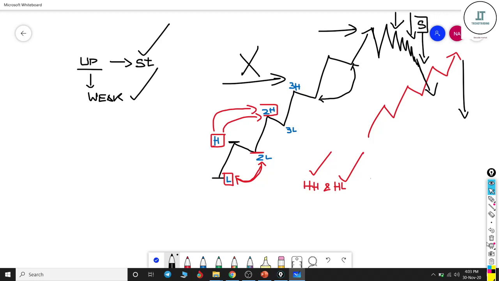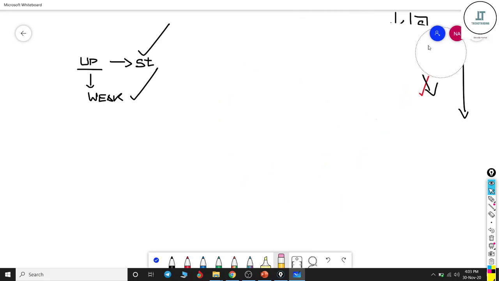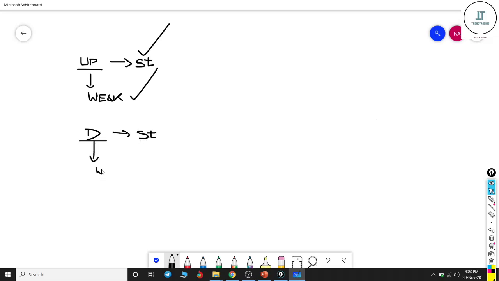Similarly, the same rule applies in reverse for a downtrend: a strong downtrend and a weak downtrend. What does strong mean? Let's discuss the strong one first.